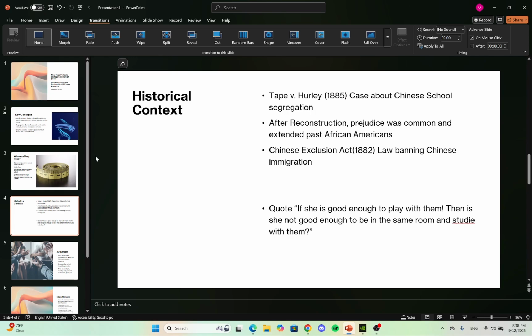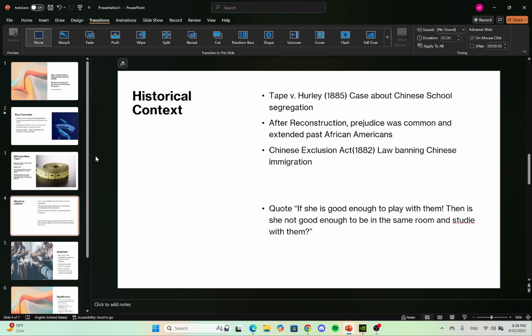We've been speaking a lot about African Americans, black versus white, during the 19th century, which we should be because that's the main importance. But I think it's really important for us to also talk about what other races were experiencing. For example, at the end of the 19th century, what the Chinese were experiencing. And then the Chinese Exclusion Act, which was a law that banned Chinese immigration.